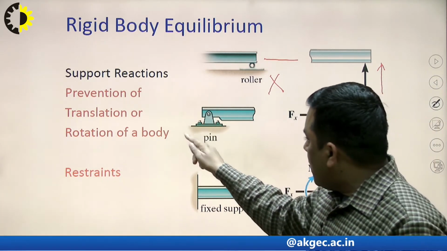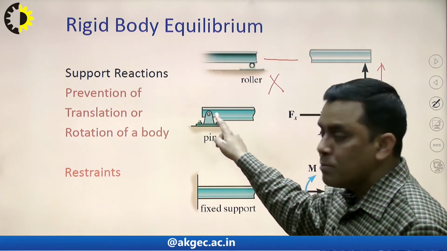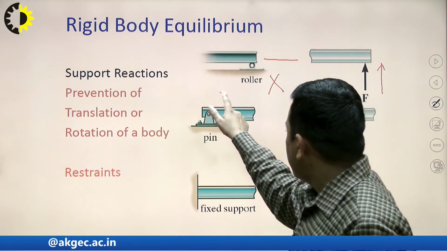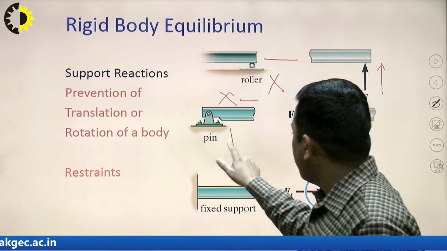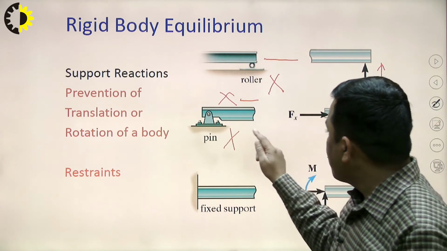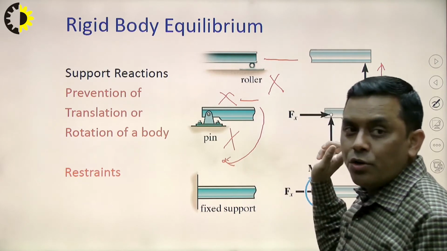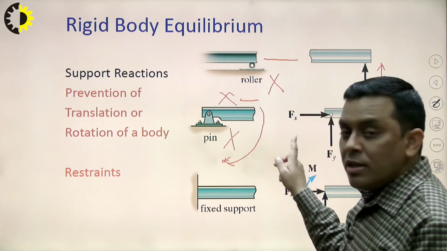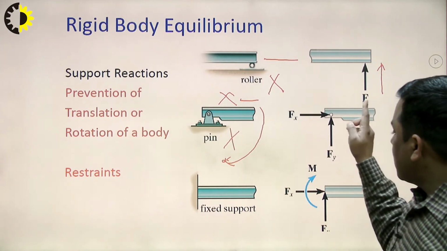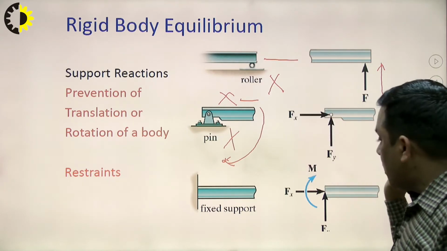Sometimes the beam is placed in such a manner that the joint is a pin joint. Here, neither can it translate in this direction nor in this direction. So, not in x direction, not in y direction, but the beam can rotate. Rotational constraint is not there, but translational constraints are there, and against these restrictions there will be two reaction forces, Fx and Fy.